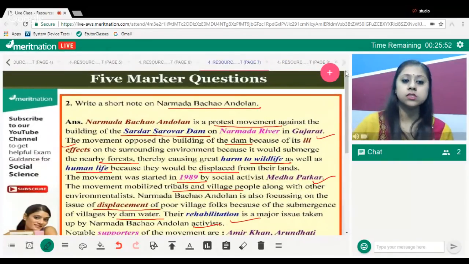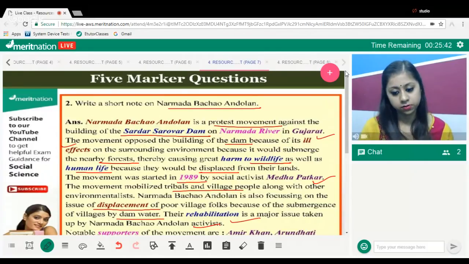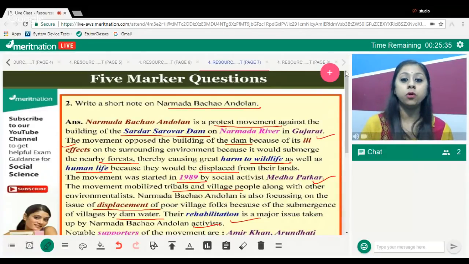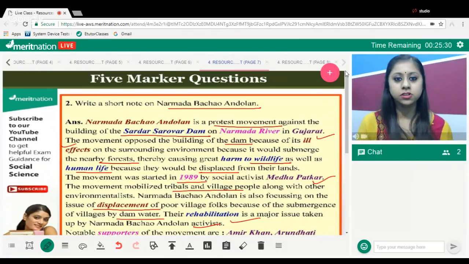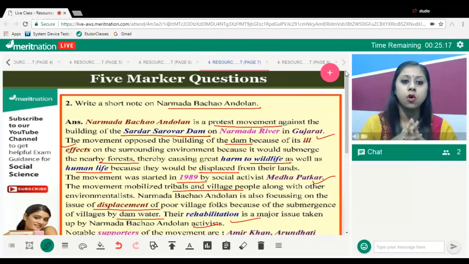Fine. So this is what we have for today's session. Okay. Medha Patkar is a social activist who fights for the people's rights. Okay. Yes, so that their rights are not taken away in the name of progress and development. I know, see, the building of a dam will be like, as Pandit Jawaharlal Nehru said, that dams are like the modern temples. Yes, because they are associated with the growth, development, and progress of a nation.